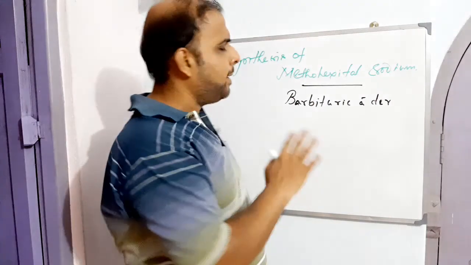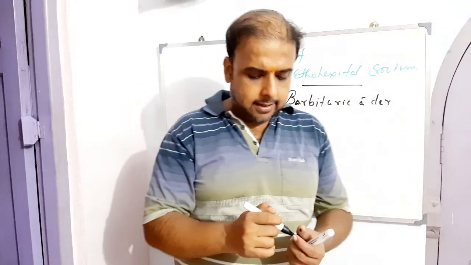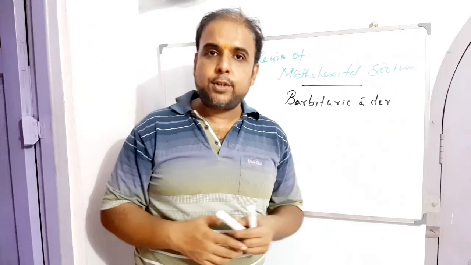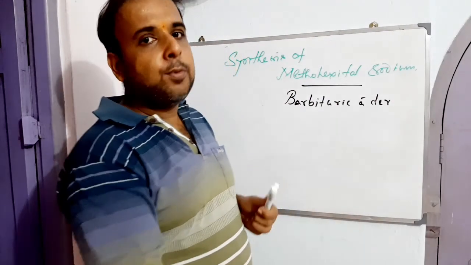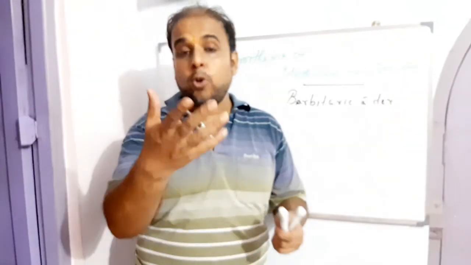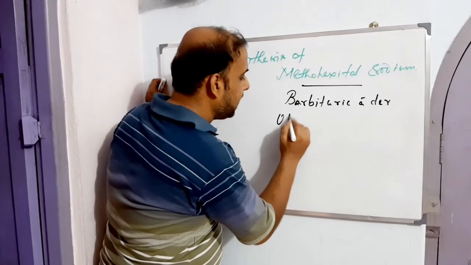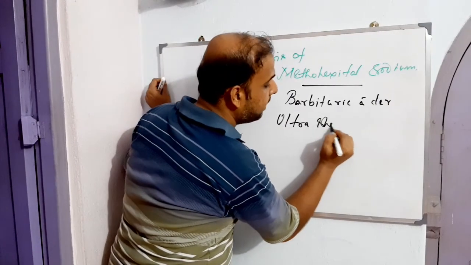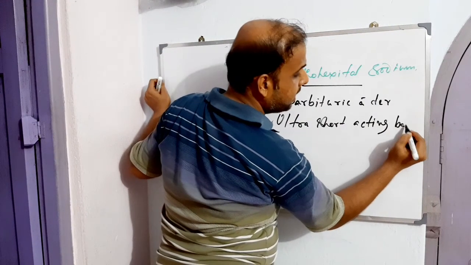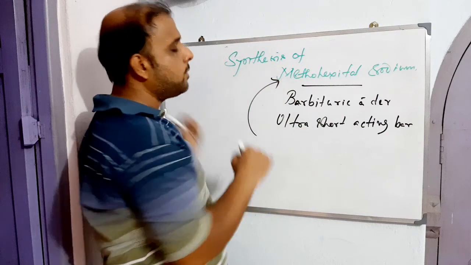We all know that barbituric acid derivatives can be categorized on the basis of the duration of action. Let us move to the last one, the one from which we cannot get a long duration of action. I'm talking about ultra short acting barbiturates. Under this class, methohexital sodium is one of them.